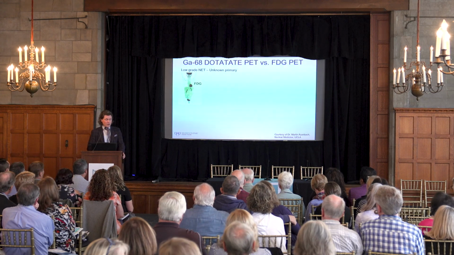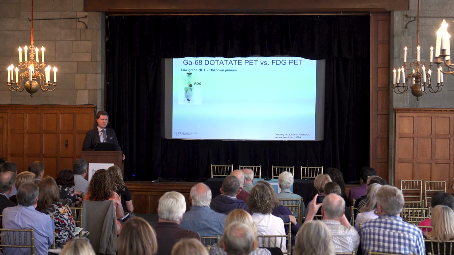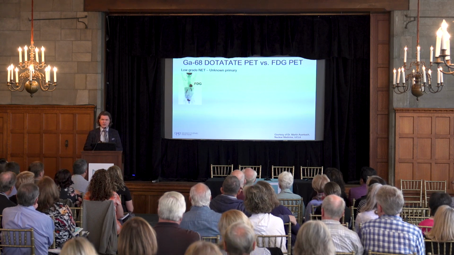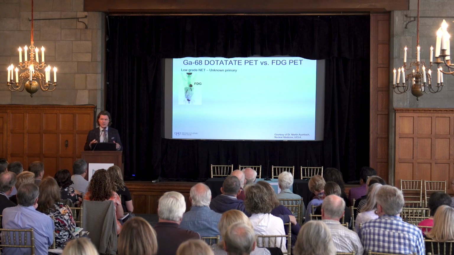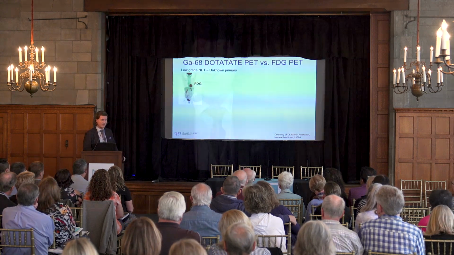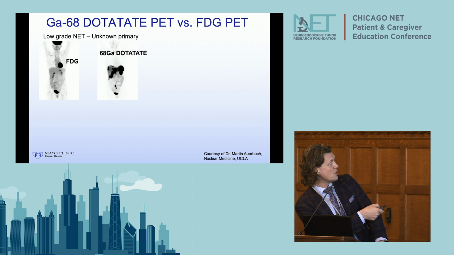So what about regular PETs? A lot of people come in and say, well, my doctor did a PET and they didn't really find anything. Well, the regular PET is what's called an FDG PET. That looks at tumor metabolism. We're giving you radioactive sugar that the tumor cells gobble up, and then we take a picture of the body and we see where it went. So this is a patient with a low-grade neuroendocrine tumor. This is a regular PET. There is really not much going on.